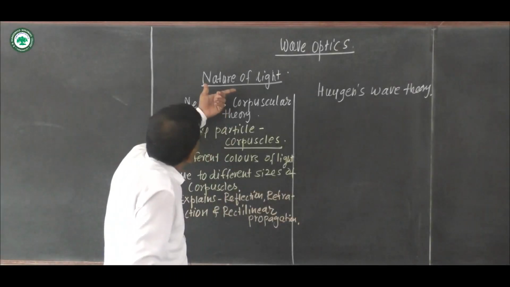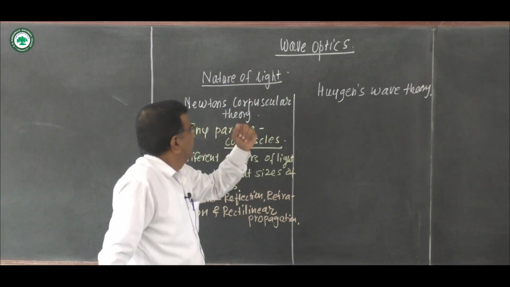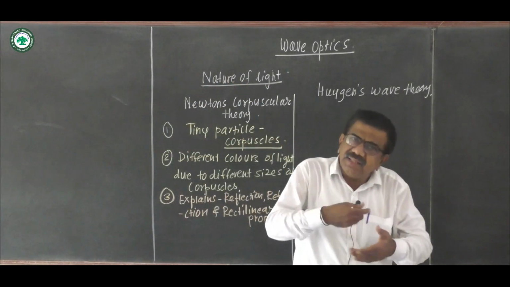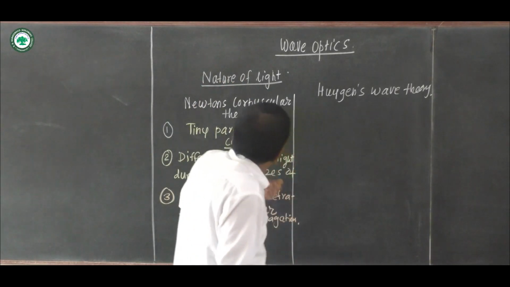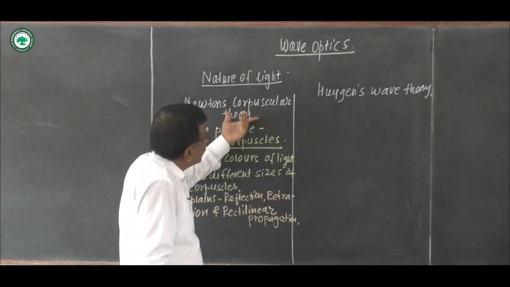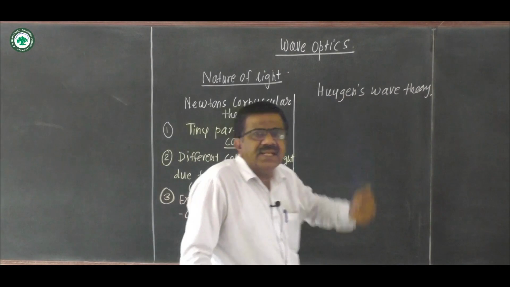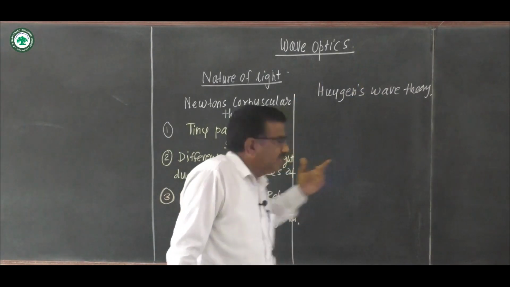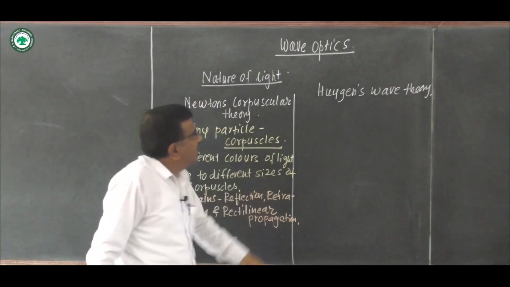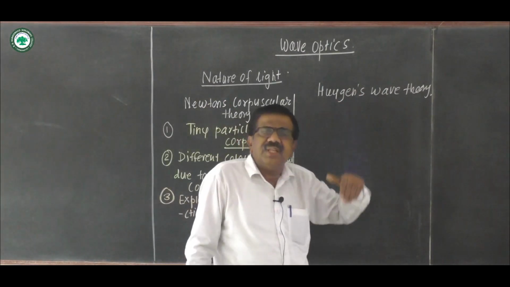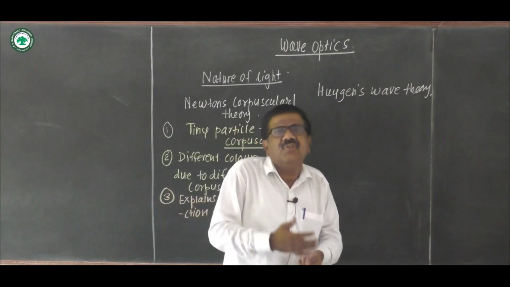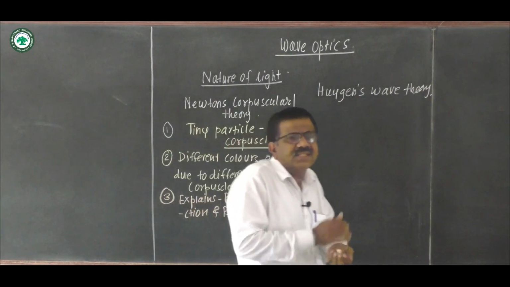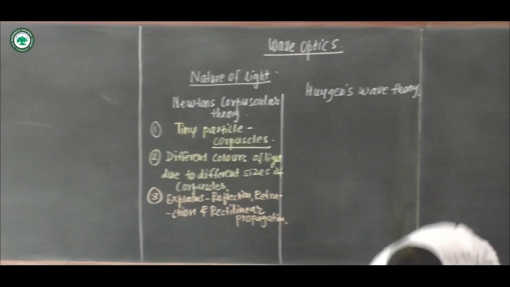Now we see the nature of light. There are different theories regarding the nature of light. First theory is Newton's corpuscular theory, and second theory is Huygens wave theory. Newton's theory is based on the particle nature of light, and Huygens wave theory is based on the wave nature of light. There are some postulates of these theories. Now see here.